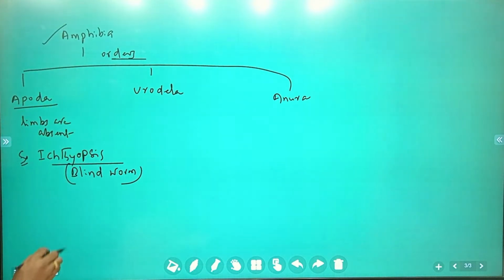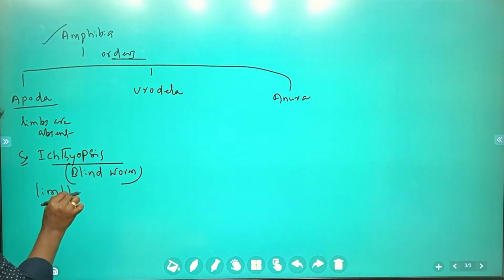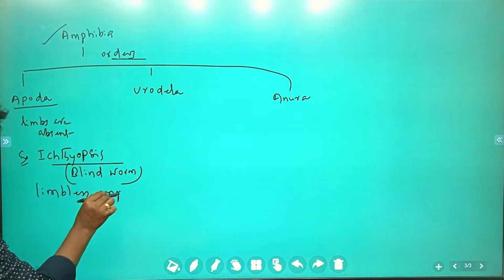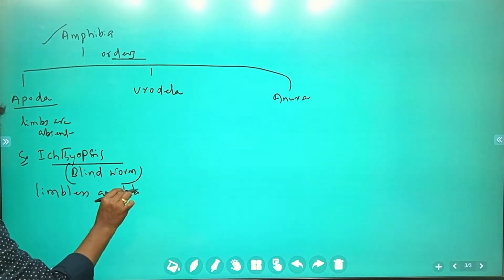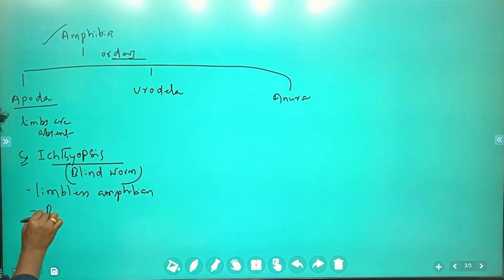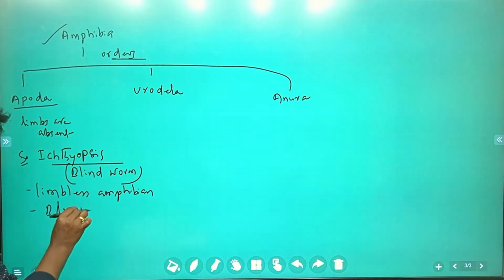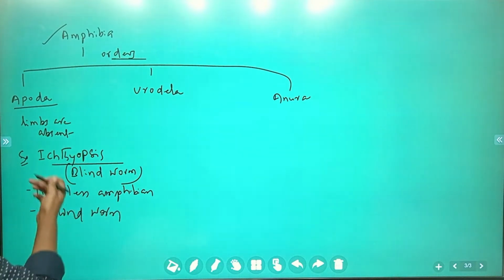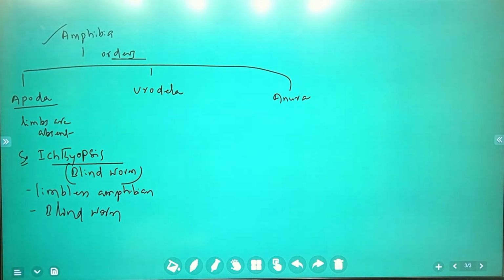It is a limbless amphibian, also called blind worm.